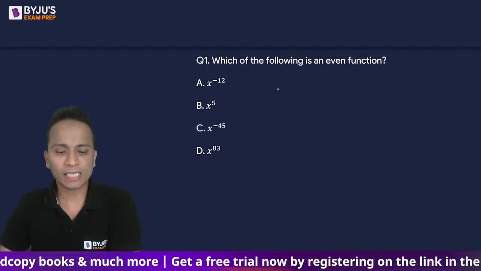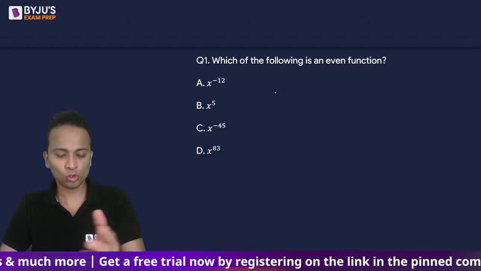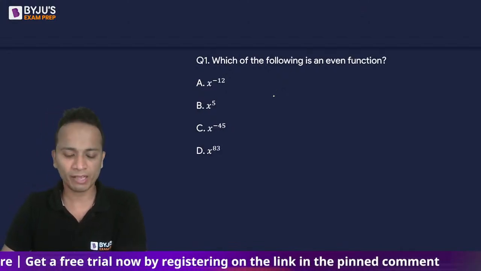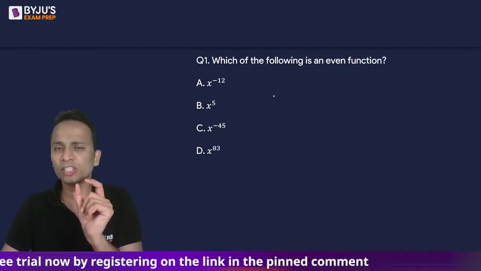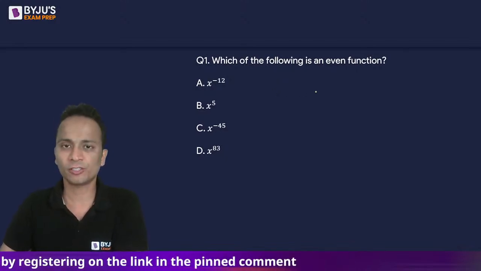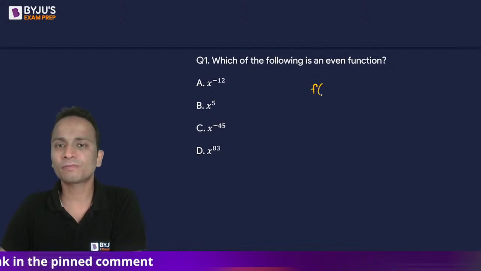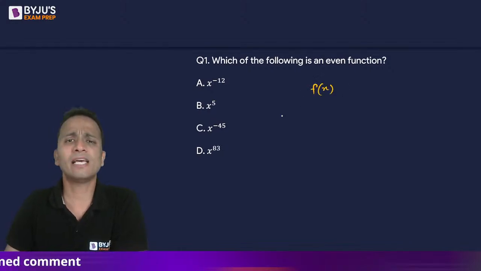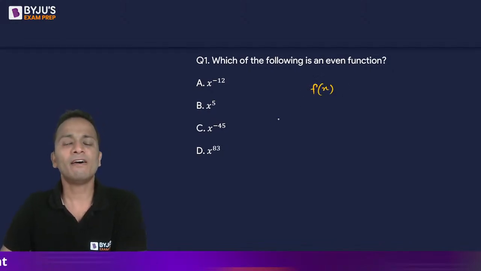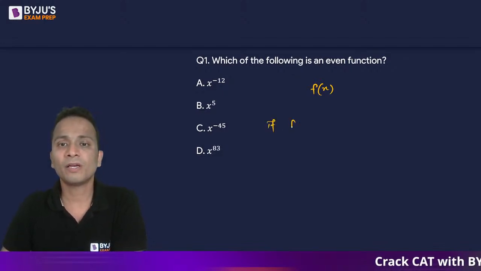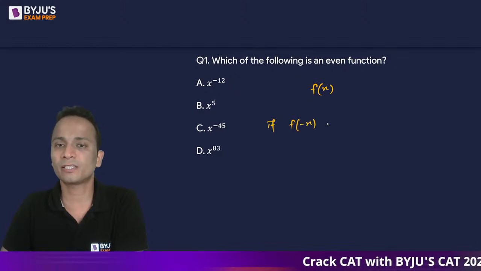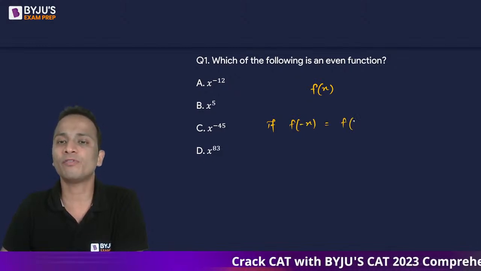Chaliye. So let's understand what are even functions. Those who know what are even functions, can you please quickly write a small definition of even functions? Okay. So let's say f(x) is any random function. Then a function f(x) will be even if f(-x) will be equal to f(x).